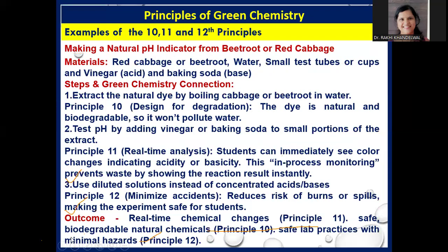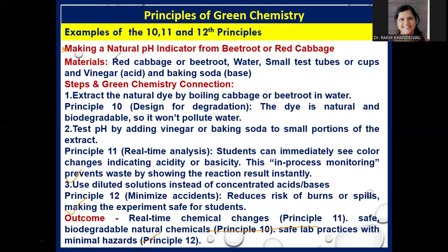Now, in today's lecture, we discussed the 10th, 11th, and 12th principle. Now, let us look at an example to increase our understanding of all these three principles. So, for example, we want to produce a natural pH indicator in the chemistry lab. The objective for this experiment is that we want to understand the 10th, 11th, and 12th principle.